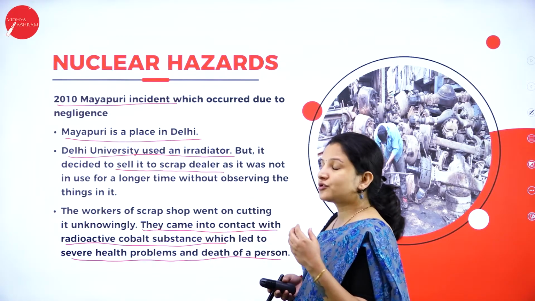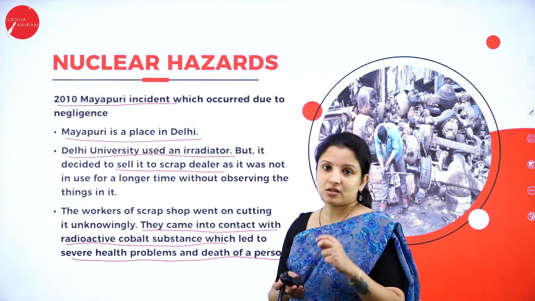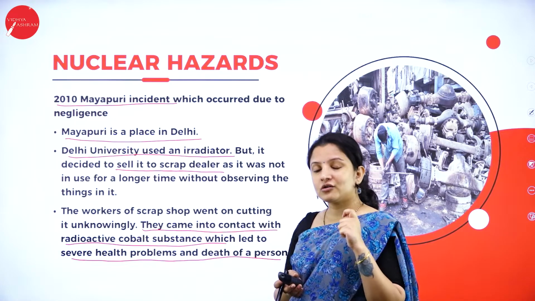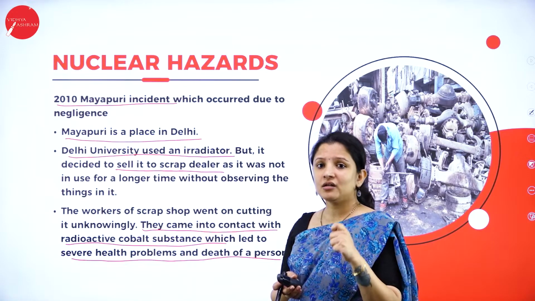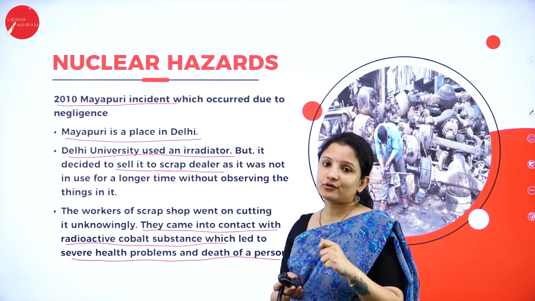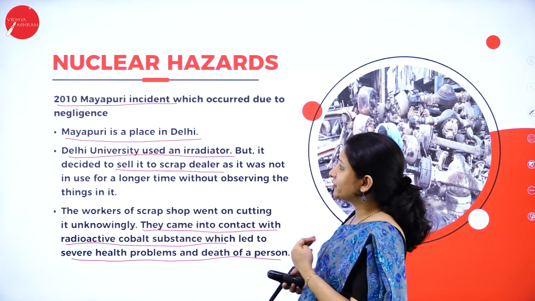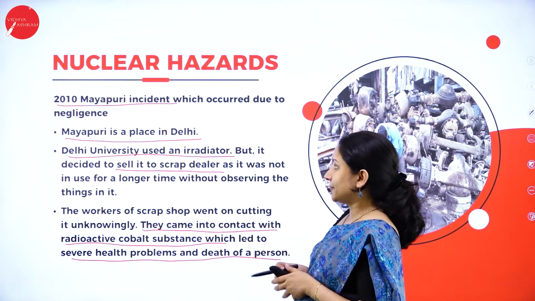So this is completely because of negligence by the university people, that is University of Delhi. If they had thought twice, instead of thinking of making money, if they had thought about the health of the person, they would not have done this, right? So this is also one of the nuclear hazards that happened in the year 2010.